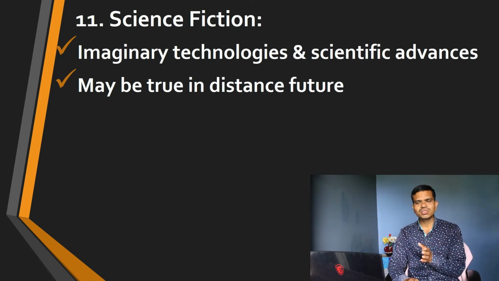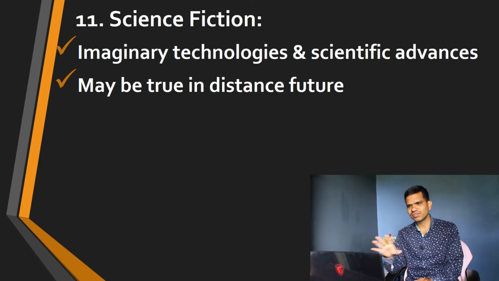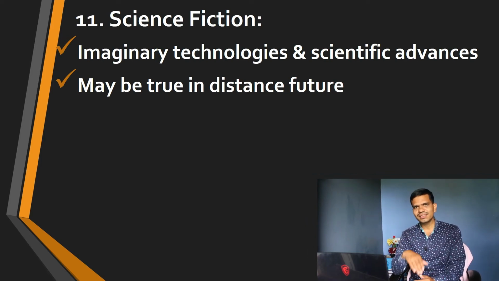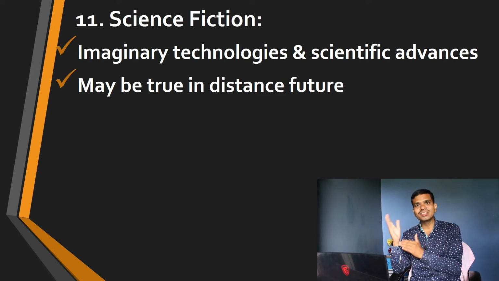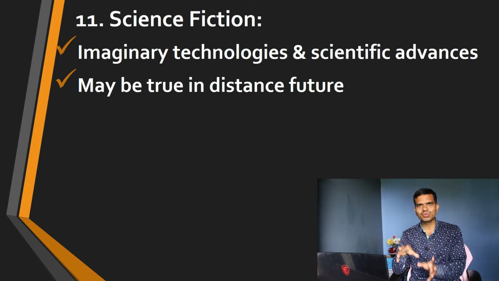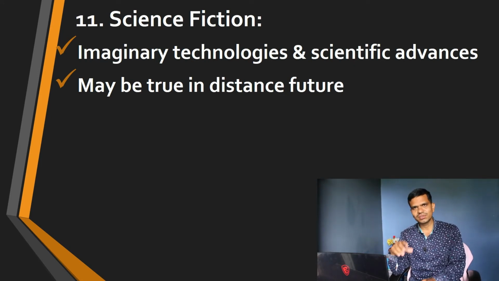Now science fiction is based on imaginary technologies and scientific advances in the field of science. We find there are many novels based on this scientific fiction. It is also called sci-fi fiction. But it is said about this fiction that the events, incidents, scientific advancement or whatever technologies are discussed there in the fiction may be true in the distant future. It is not absolutely true, but some kind of things may come true in the distant future.